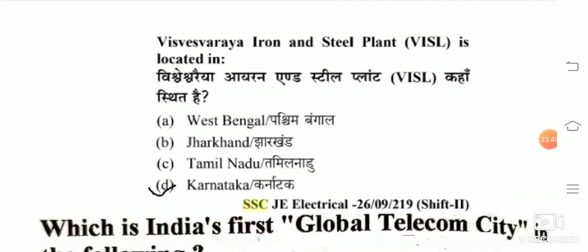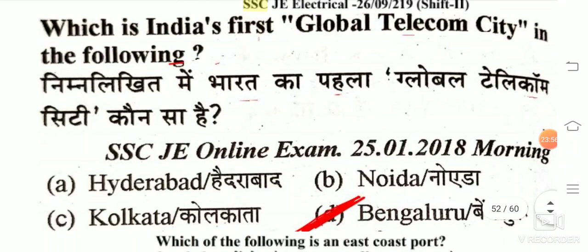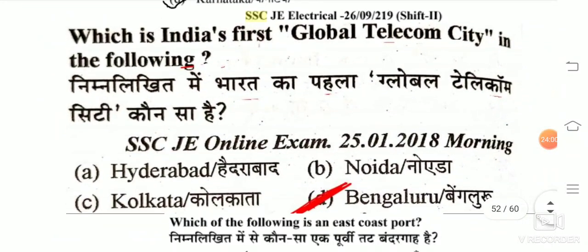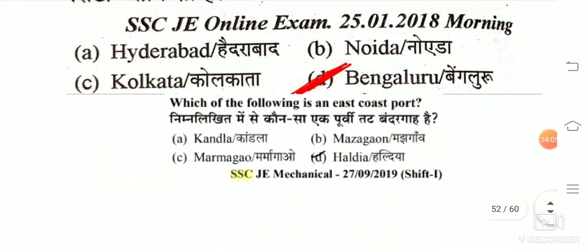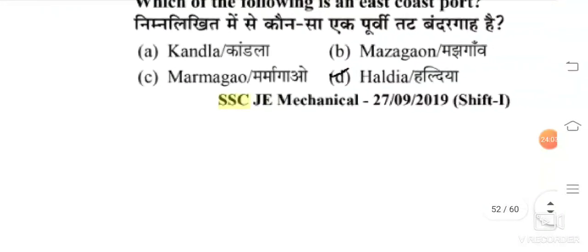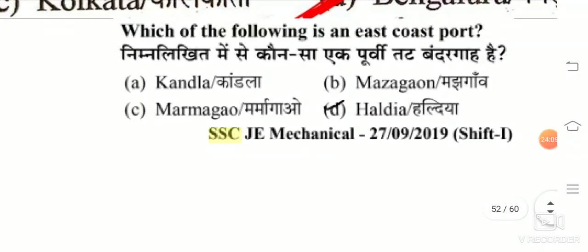Visvesvaraya Iron and Steel Plant, VISL, is located in Karnataka. Which is India's first global telecom city among the following? The answer is Bangalore. Which of the following is an east coast port? So the answer is Haldia.